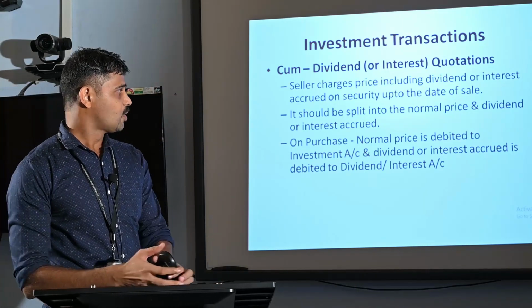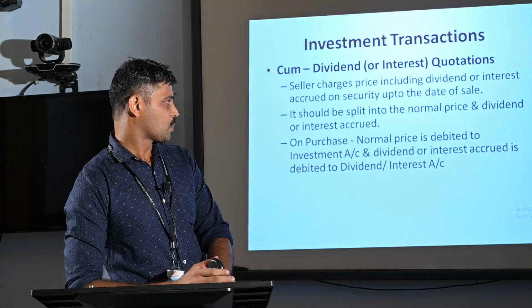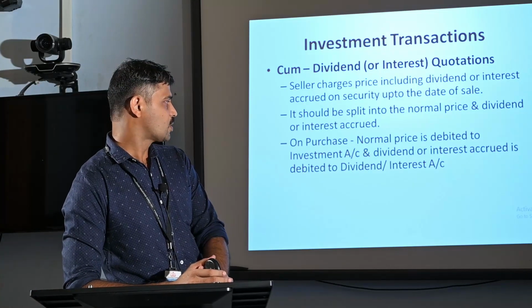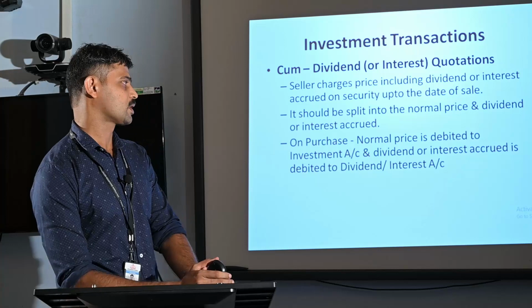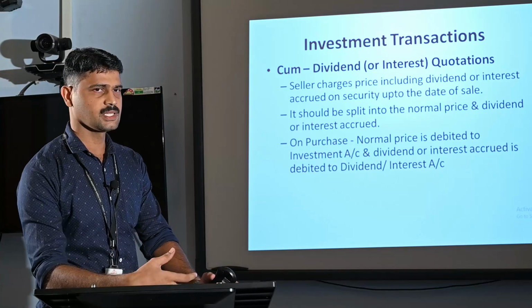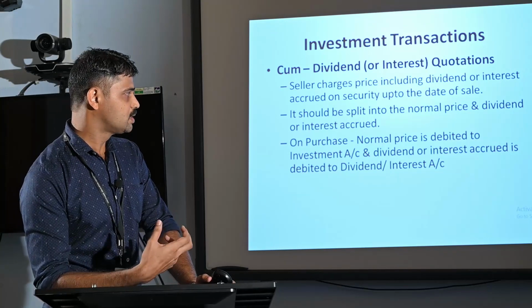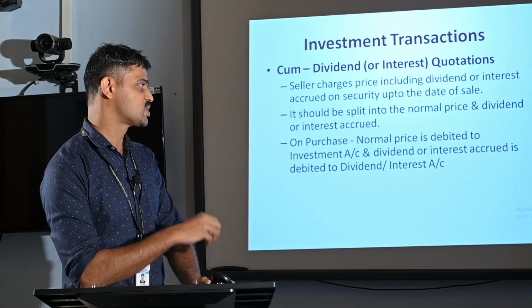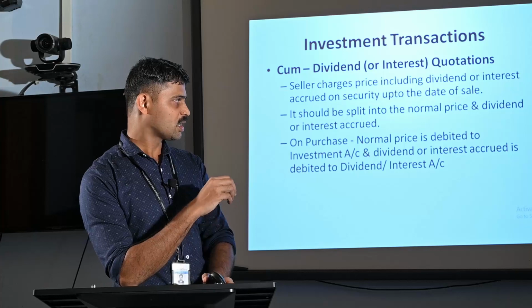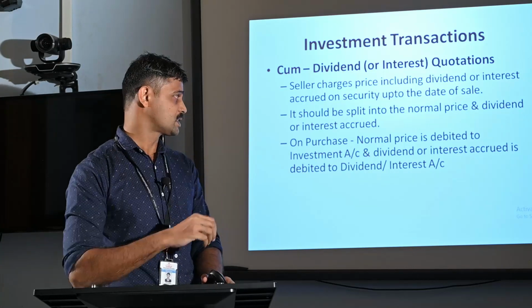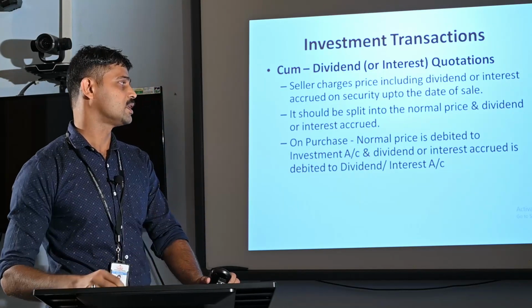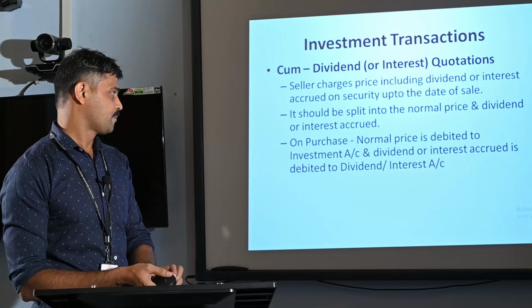On purchase, the normal price is debited to the investment account and the dividend or interest accrued is debited to the dividend or interest account. While purchasing any investment, the purchaser debits the normal price to the investment account and the interest accrued till the date of purchase to the dividend or interest account.